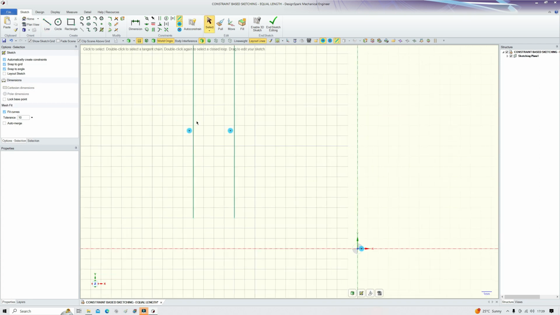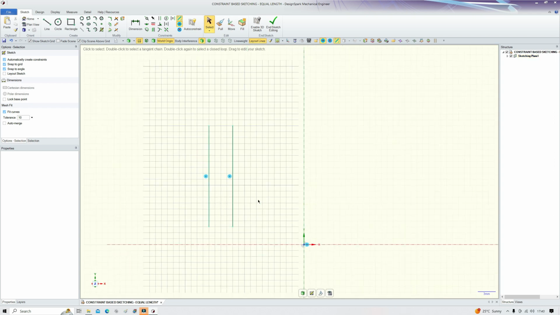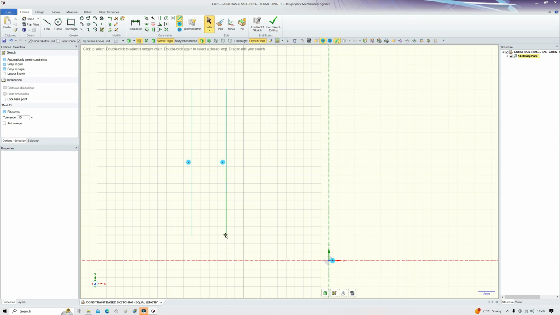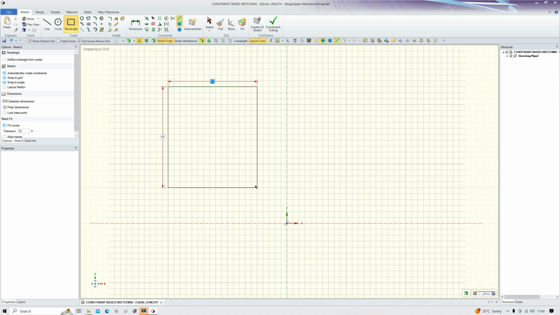So despite those two lines being associated with the ends of one another, all we have is parallel and vertical. We don't have an equal length constraint. One can be dragged a bit longer. So let's delete those. Let's now try a square or a rectangle.